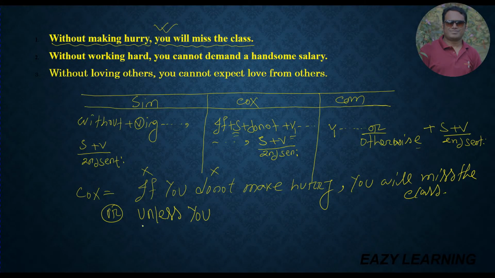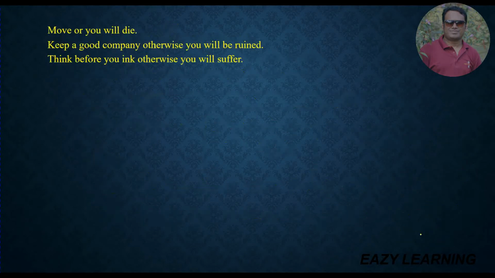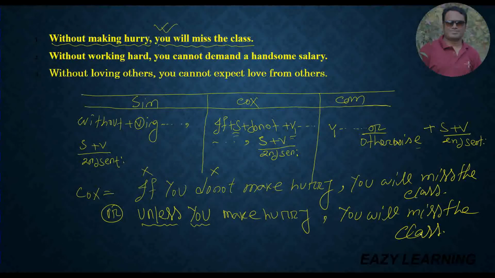So unless, then I have written here the subject, then I have to write verb, unless you make hurry. So from the first sentence I have written here unless you make hurry, comma, second sentence, you will miss the class. So dear students, I am sure you have already understood.